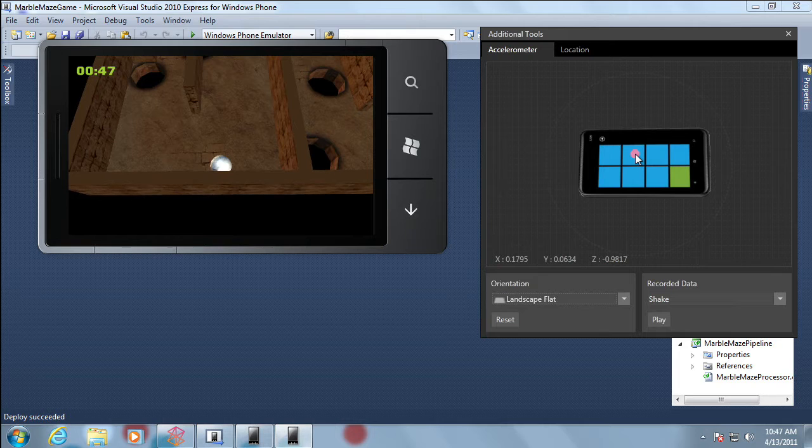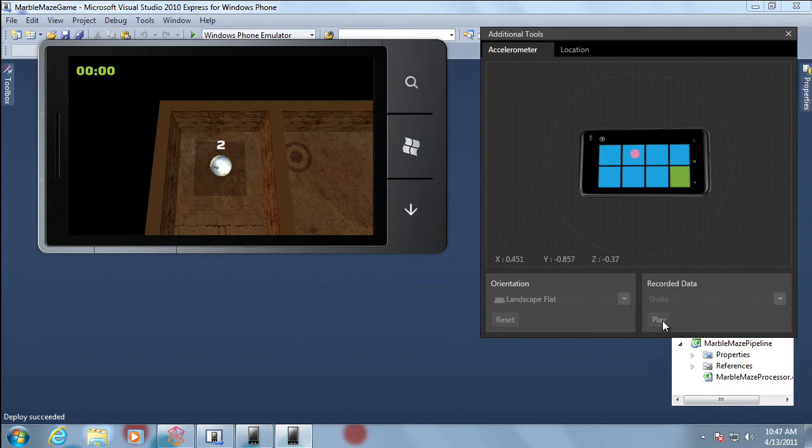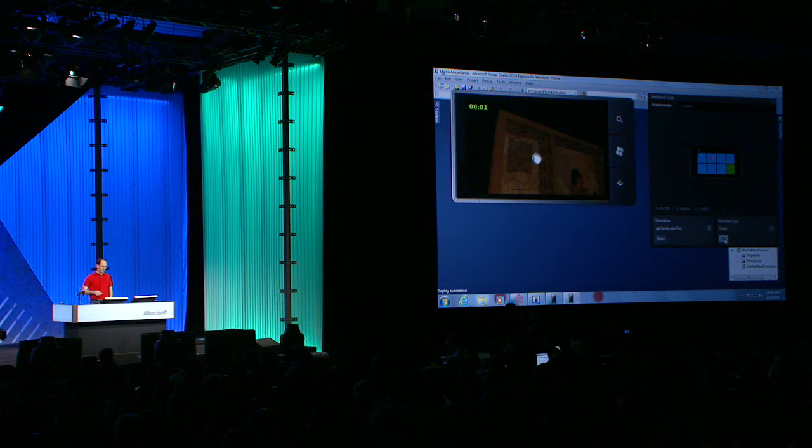You can also play pre-recorded gestures. So for example, this particular game has a shake gesture to reset the game. I can just click shake, hit play, and it can actually simulate that gesture immediately within the tool. So it makes it much easier now for you to go ahead and simulate accelerometer within the emulator. You don't need to have a phone in order to do it.